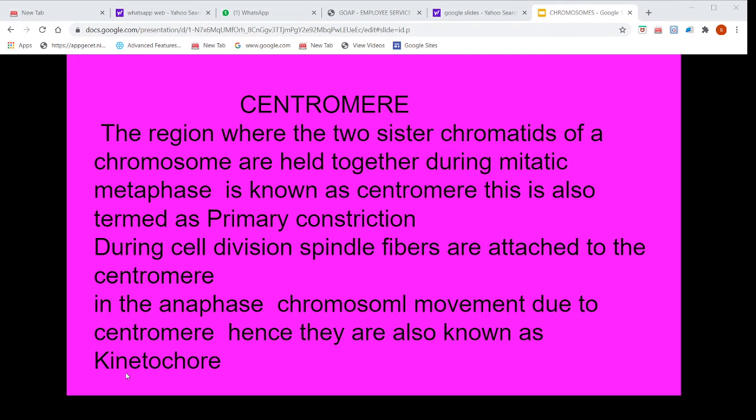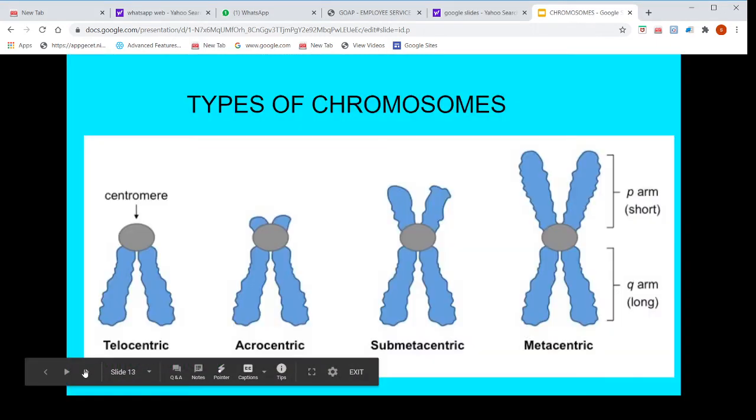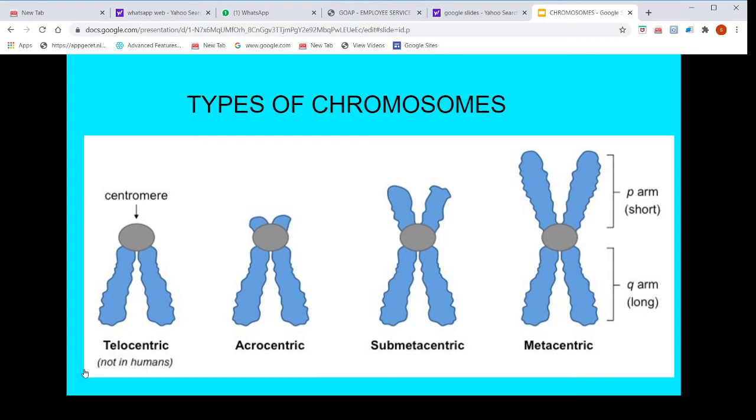Now we see the types of chromosomes. Depending upon the location of the centromere, the chromosomes are of various types: metacentric, submetacentric, acrocentric, and telocentric. Metacentric means the centromere is located at the center of the chromosome.